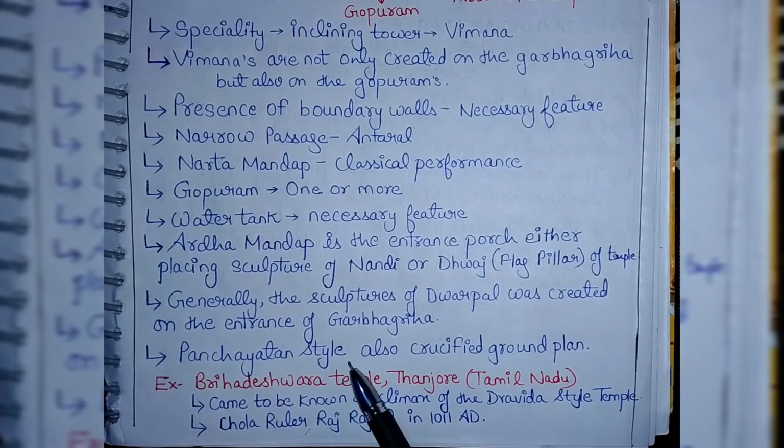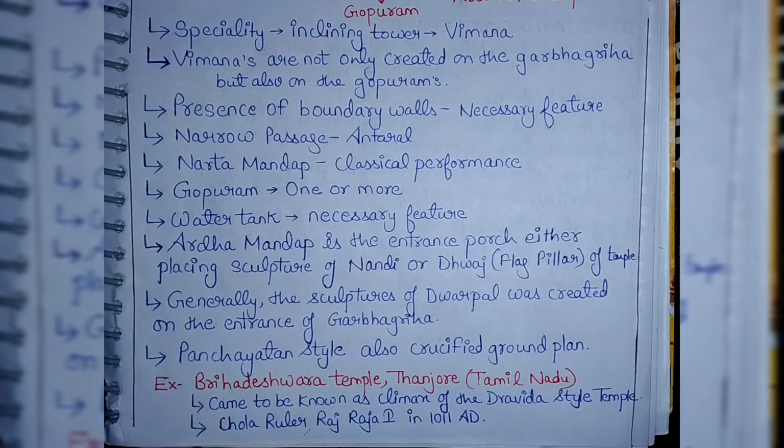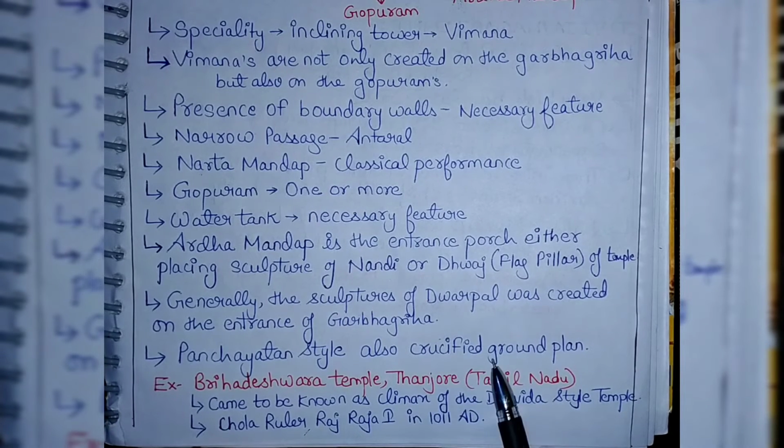Next, the Panchayatan style was also included in this. Panchayatan style is nothing but one in which one main deity and four subsidiary gods are placed. Now, temples where one main deity is there and four subsidiary gods are there. For example, if Ram is the main deity, the rest of the subsidiary gods and goddesses will be Lakshman, Hanuman, and Sita. For example, I am giving you. Also, a crucified ground plan was made.